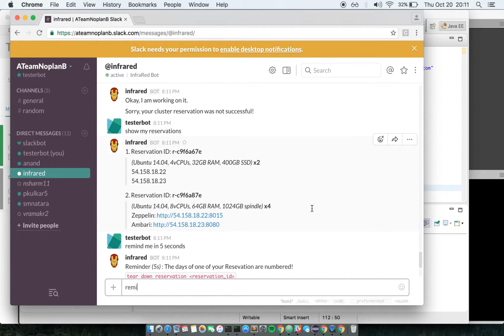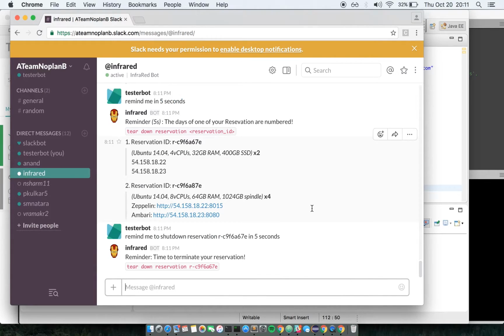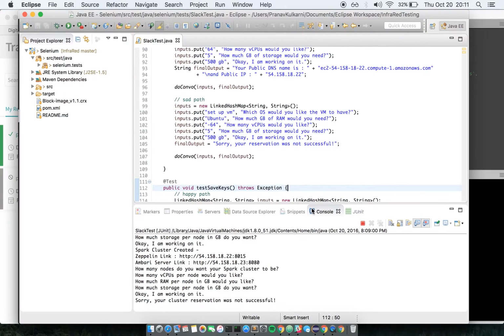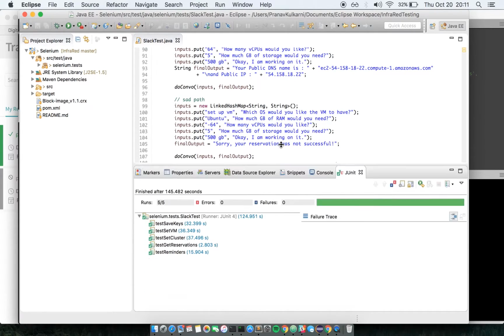This test is for reminding. And the final one was for tear down a reservation. So as you can see here, the JUnit tests, all 5 tests have been run successfully,